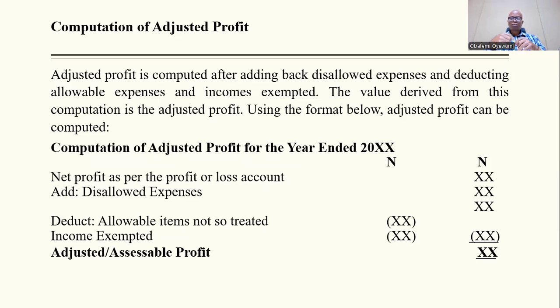Income exempted will also be deducted. And so you now have your adjusted, our assessable profit. That's the way to calculate it. It's as simple as that. You need to do all of this because if you take it to the tax office and they discover it, you'll probably pay more in terms of extra.